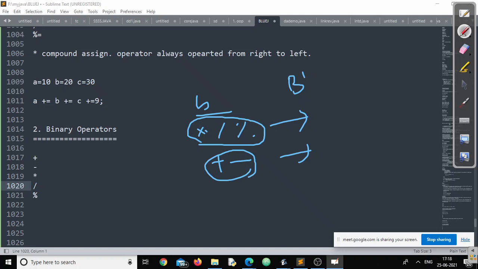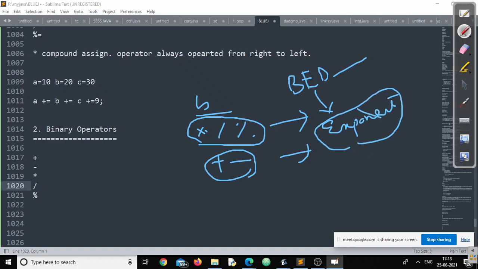But here in the computer world, there is no BODMAS, there is BEDMAS, B-E-D, then E for exponent. Since we don't have an operator for exponent in Java, we are not considering this one. But in any computer language, the rule is not BODMAS, the rule is always BEDMAS. Instead of O, there is E. And E stands for exponent, meaning to the power. Got it?